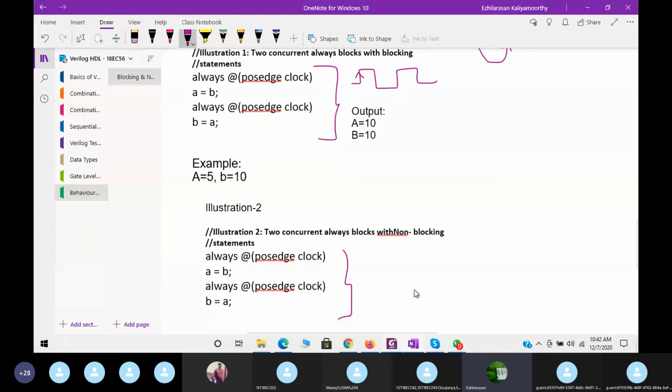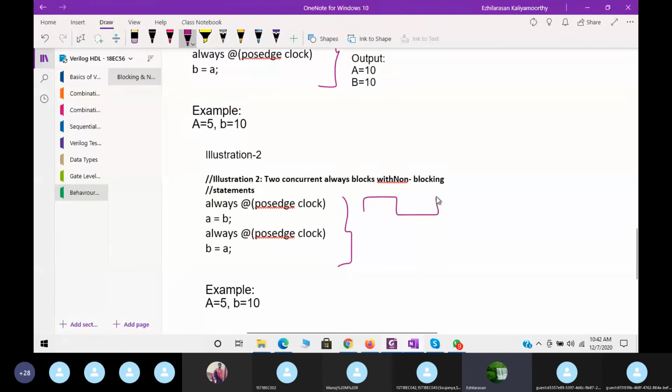Okay. Now let me write the output. Here less than equal to, here less than equal to. Now these two statements will execute parallelly, because non-blocking is used. Now what happened? What is the value of A? A is 10. What about B? B's value is 5.